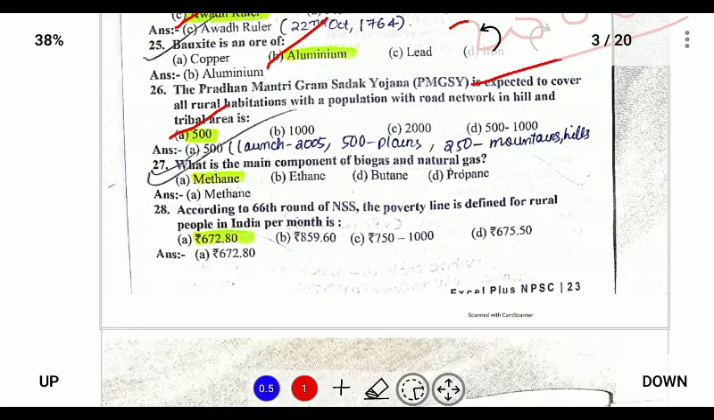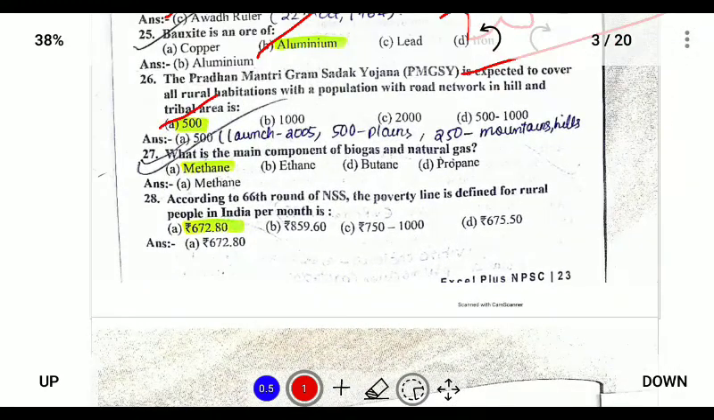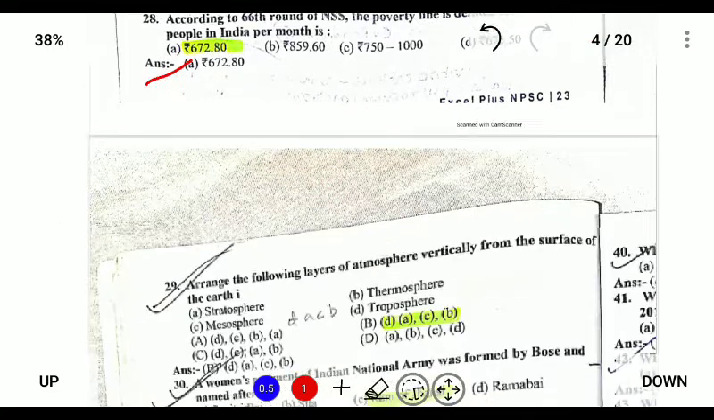Next, what is the main component of biogas? Biogas mainly contains methane. So methane is CH4. According to the 66th round of NSS, that is National Sample Survey, the poverty line defined for rural area is 672.80 rupees.